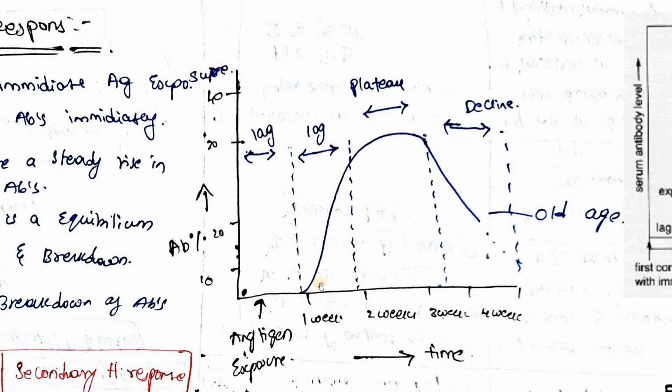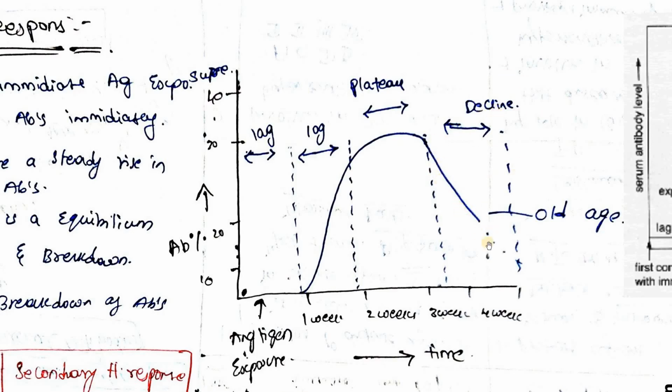In the log phase, we will see a drastic increase in the concentration of antibodies. So after a certain time, the amount of antibodies present in the blood will become constant. So I will have a constant amount of antibodies in my body for a certain period of time, and that period is called the plateau. So in this plateau time, antibodies will be at their peak concentrations. Then after 3 weeks, slowly these antibodies will be degenerated. My body will destroy these antibodies also.